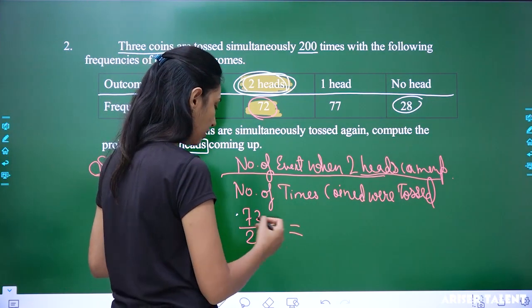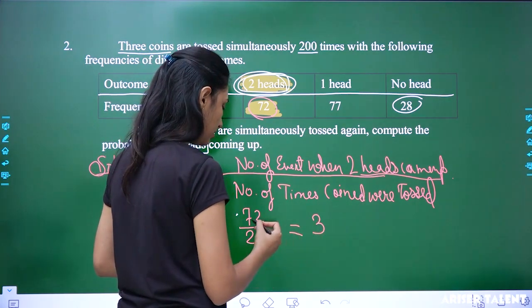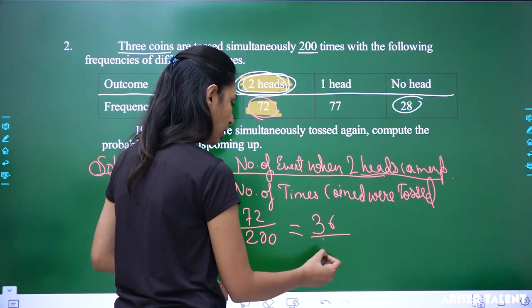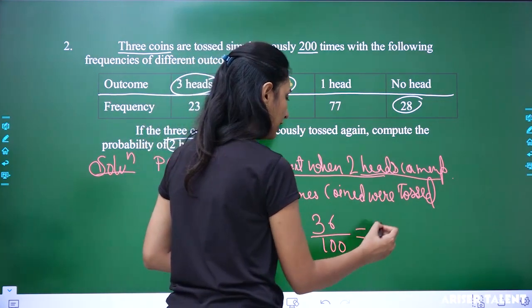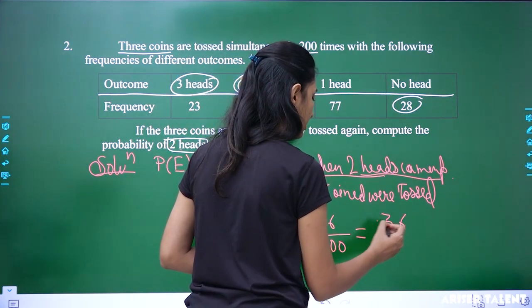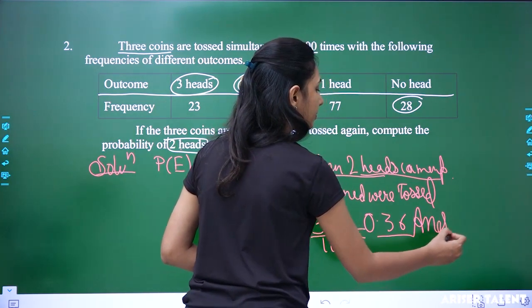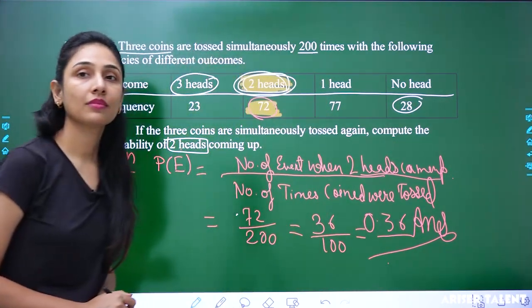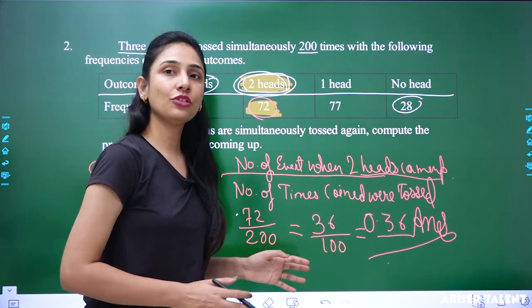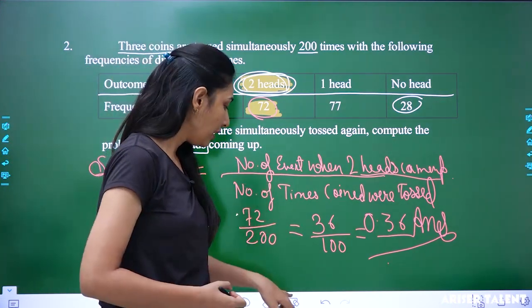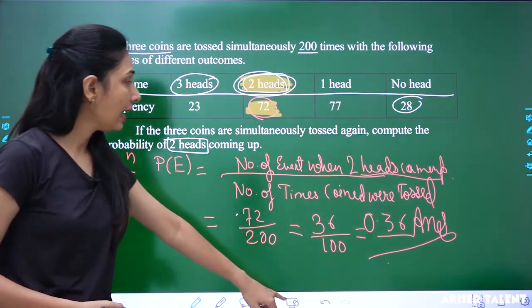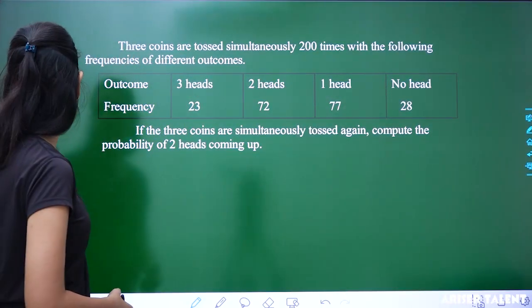Now you can solve it further. 3 2s are 6, 1, 6 upon 100. So that can be 0.36. 0.36 will be your answer. Okay, so now it's clear to you how you'll be getting the questions of probability, and this is going to be very simple, right?